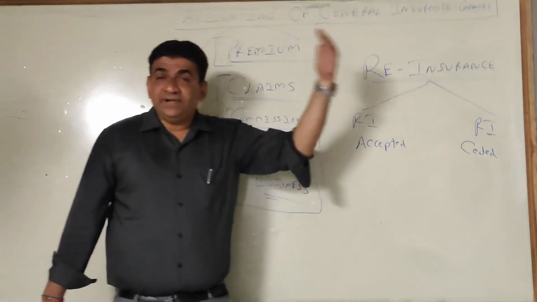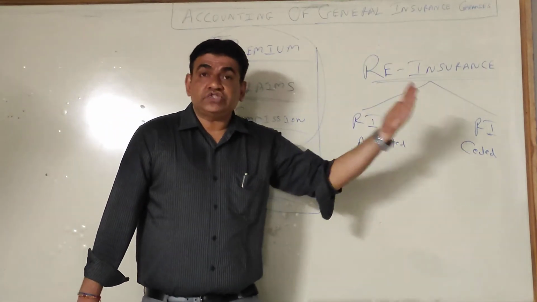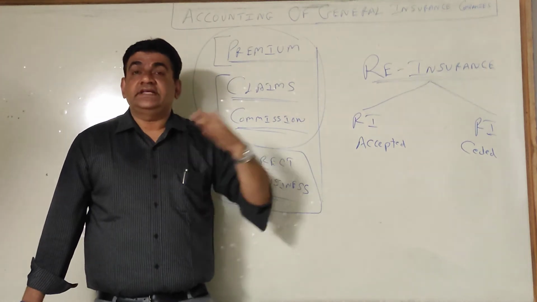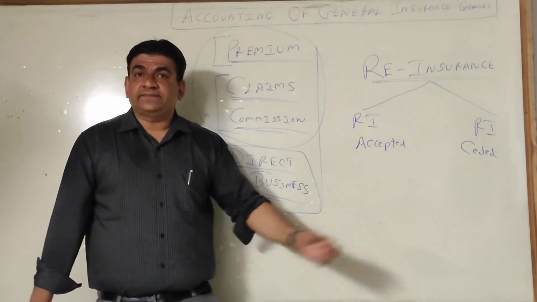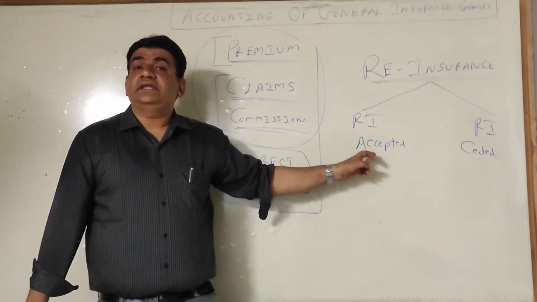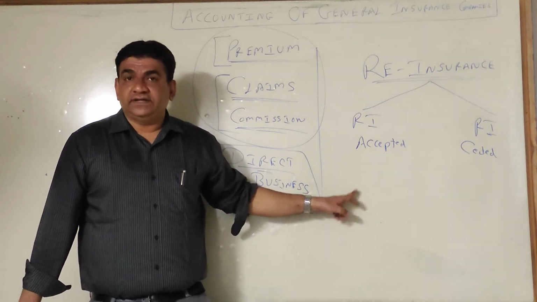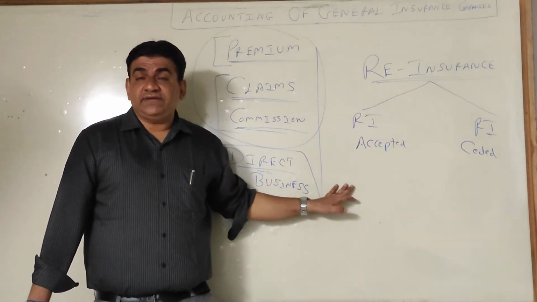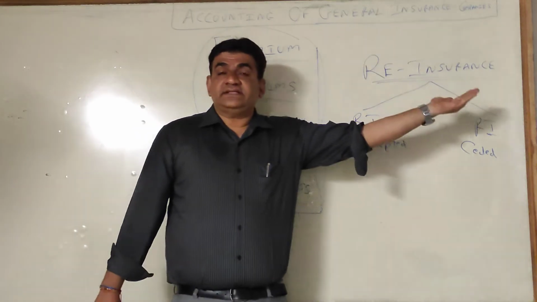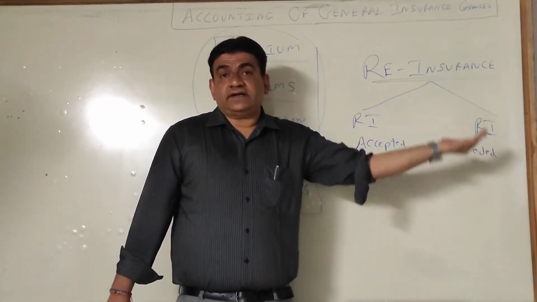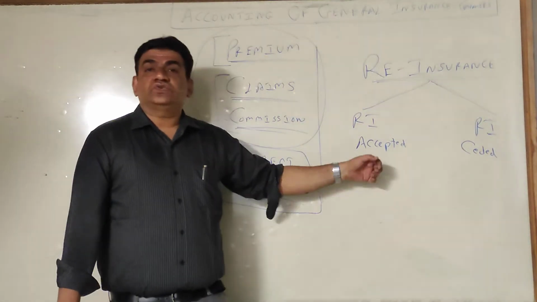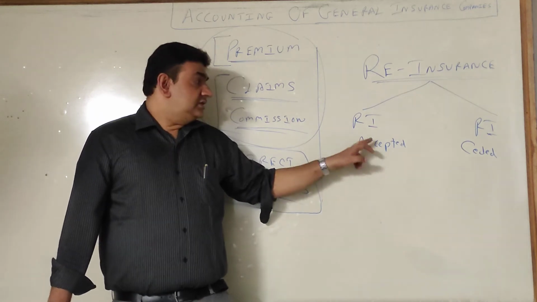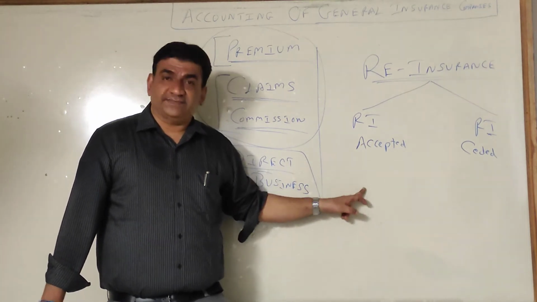So when somebody transfers their business to us, understand this, we are accepting. So that becomes reinsurance accepted. Reinsurance accepted means somebody else's risk capacity is done, they are transferring the risk to me, so I am taking the business. That is reinsurance accepted.